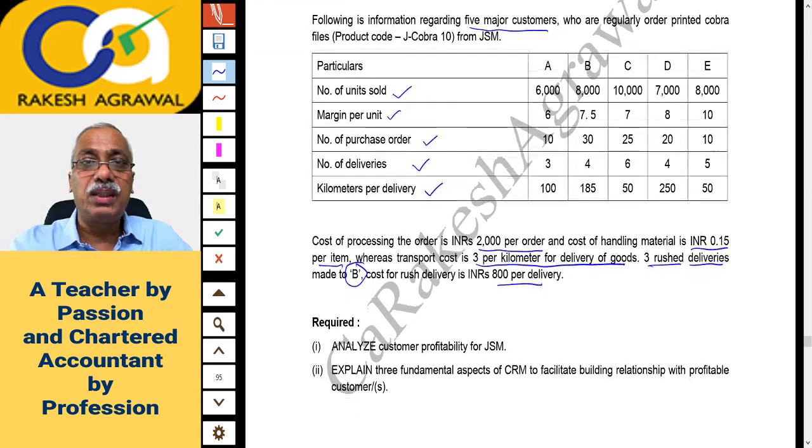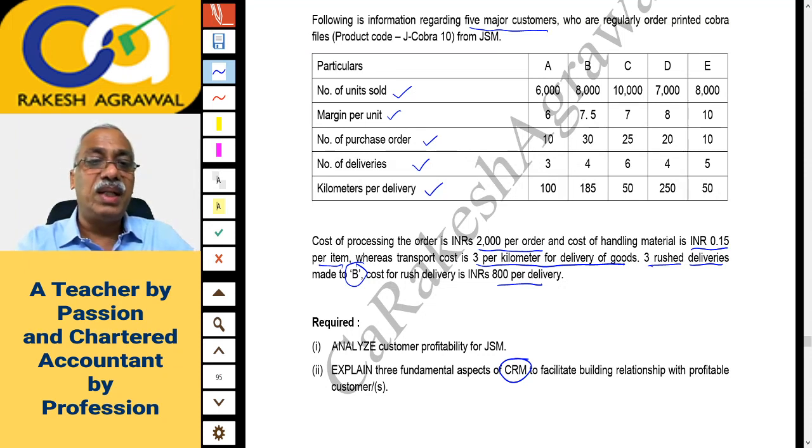And what is required? Let us check. Required is analyze customer profitability of JSM. Okay, so my guess was correct. Analyze the customer wise profitability of JSM. And second question is explain 3 fundamental aspects of CRM, that is customer relationship management, to facilitate building relationship with profitable customers. Means how you will build the relationship with profitable customers, you have to give at least 3 aspects.